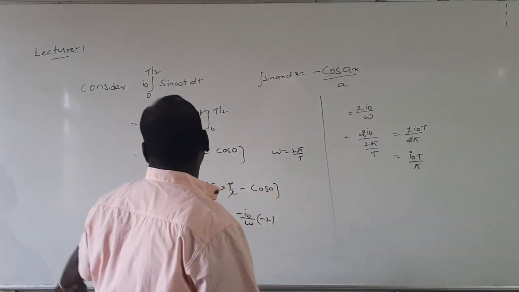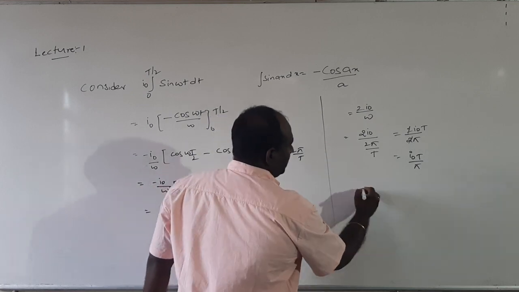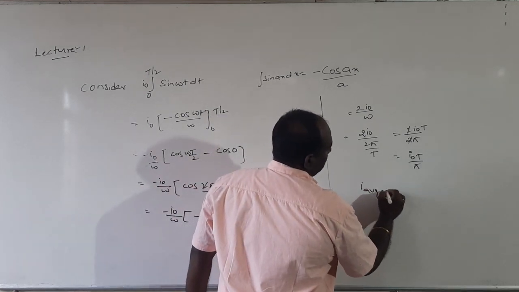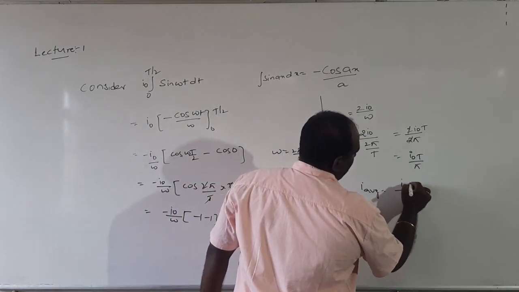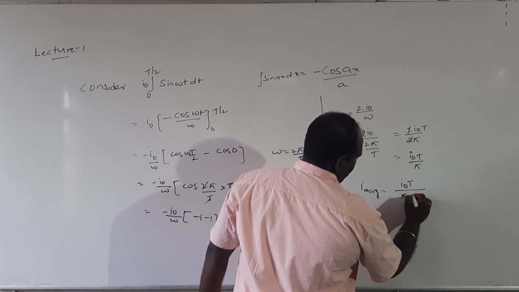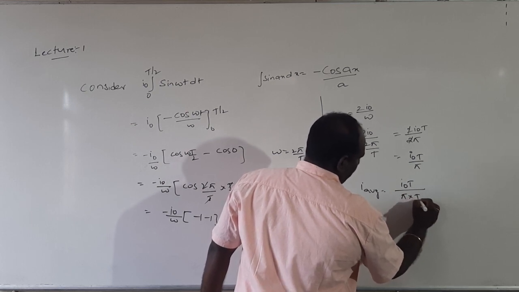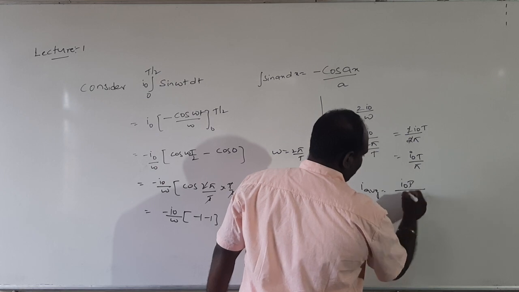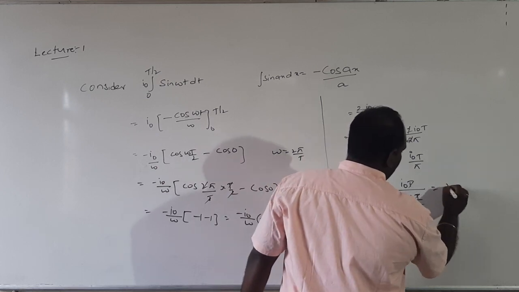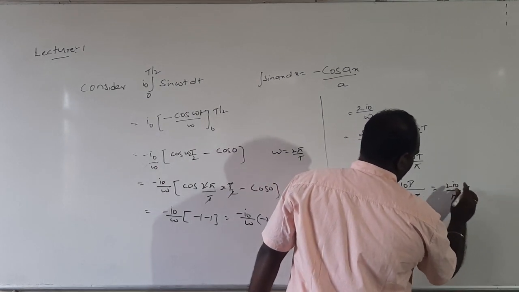This is the value of the numerator. Now, what is the I average value? I average is equal to I naught T by pi into 1 by T by 2. So T gets cancelled, and 2 goes up. So what you will get is 2 I naught by pi.